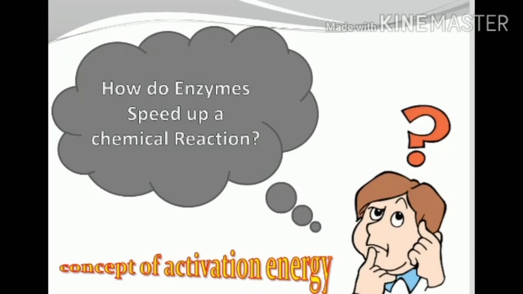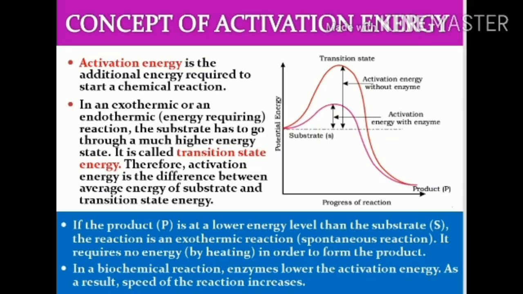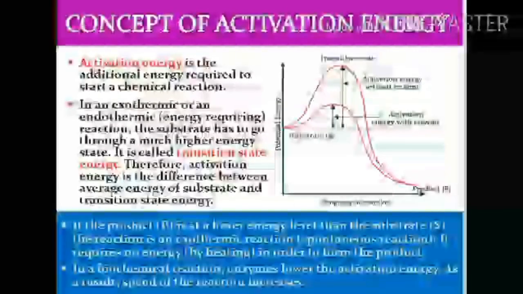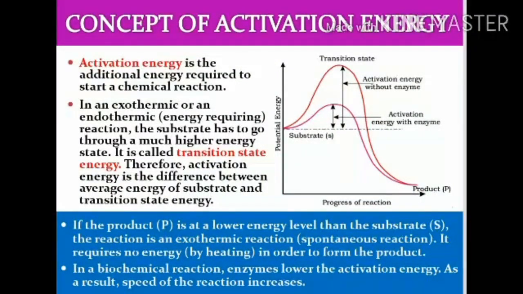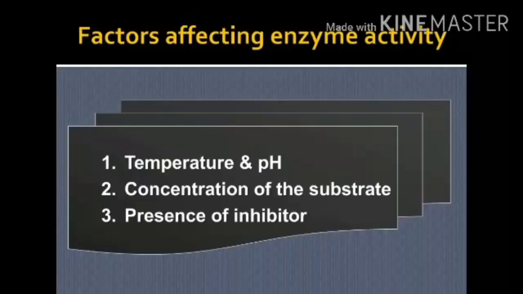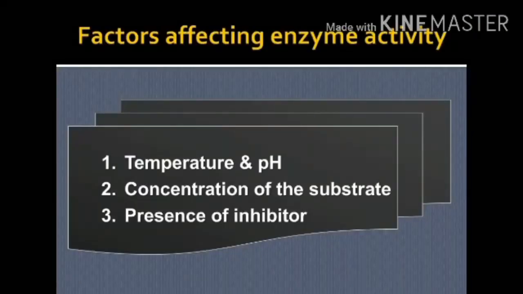How can these enzymes increase the rate of a chemical reaction? How do they speed up a chemical reaction? It depends upon the activation energy. They reduce the activation energy. What is activation energy? The energy required to start a chemical reaction. So if it decreases that amount, the reaction will proceed in the forward direction.